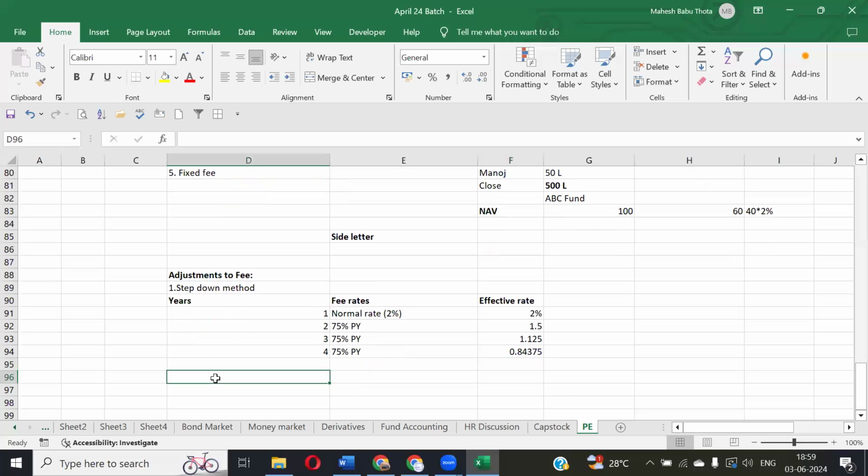Okay, then we have a tier-based method. In this tier-based method, they have different fee structures. Maybe it depends upon their investment, based on how much capital they are contributing. That kind of tiers will be created. Let's say, for example, we have investors like this, with commitment ranges by the investor.